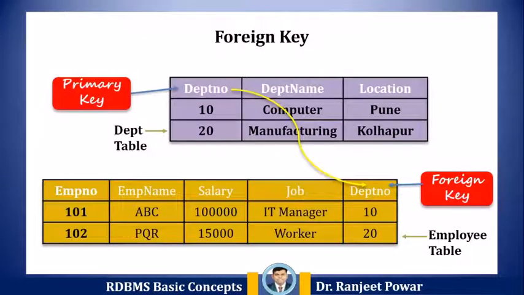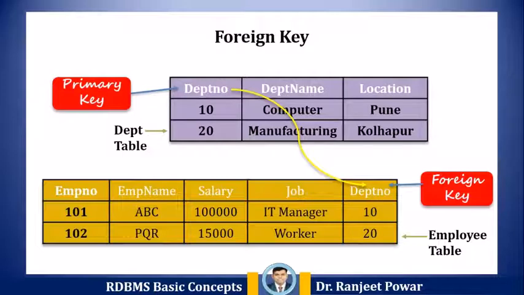The next important key is the foreign key. A foreign key is a column that creates a relationship between two tables. Foreign keys are the columns of a table which are used to point to the primary key of another table. The purpose of a foreign key is to maintain data integrity and allow navigation between two different instances of an entity.